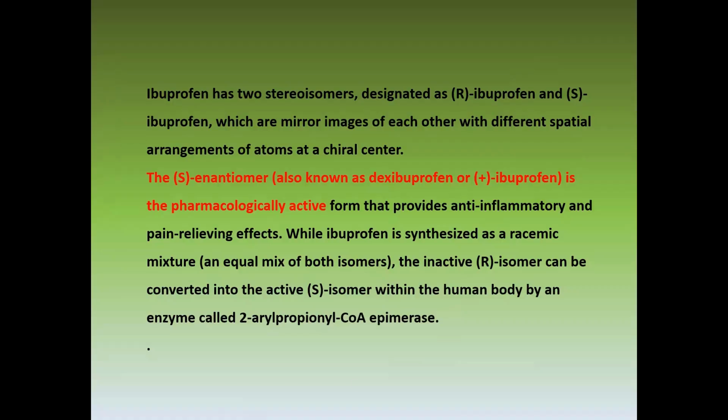Dear students, you know that ibuprofen is a common painkiller. It also has two stereoisomers designated R and S ibuprofen, which are mirror images of each other with different spatial arrangement of atoms at a chiral center. The S enantiomer, also known as dextrorotatory ibuprofen or positive ibuprofen, is the pharmacologically active form that provides anti-inflammatory and pain-relieving effect, while ibuprofen is synthesized as a racemic mixture.